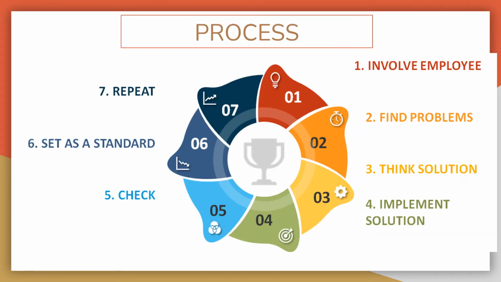There are 7 steps required in the process of Kaizen costing. Firstly is employees' involvement. Second is find the problems. Third is to think the solution. Fourth is implement the solutions. Fifth is to check the process. Next is to set as a new standard. Lastly is repeat the steps.